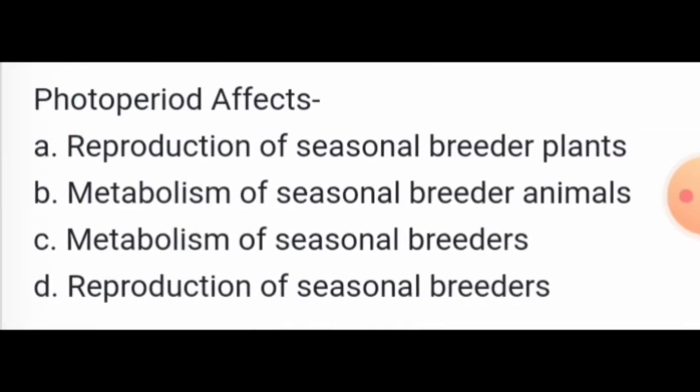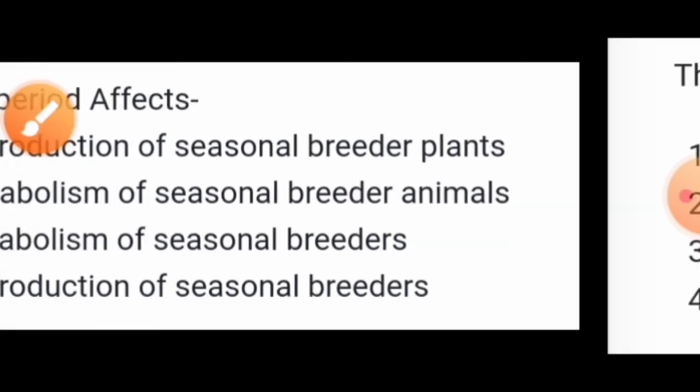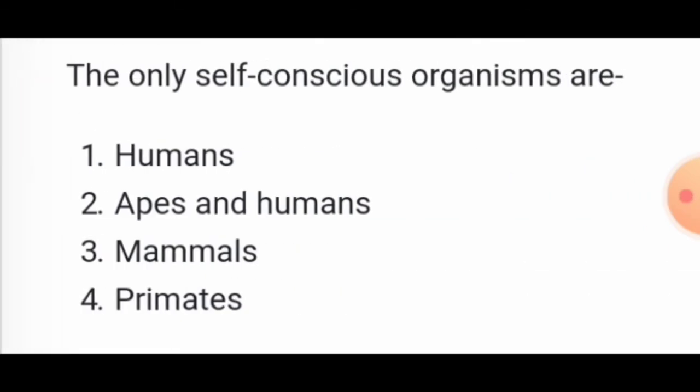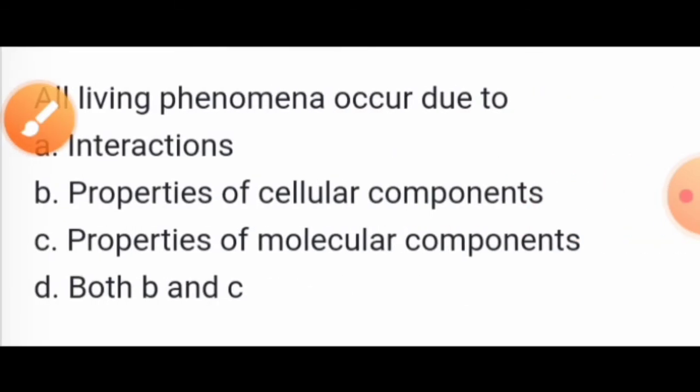Photoperiod includes the length of day and night, so it is going to affect reproduction in seasonal breeders. Whether the seasonal breeders are plants or animals, it affects the reproduction of all seasonal breeders. The only self-conscious organisms are humans, apes, mammals, meaning primates. All the primates are self-conscious. All living phenomena occur due to interaction.